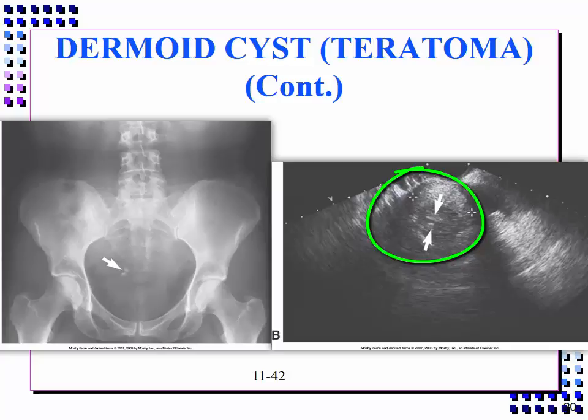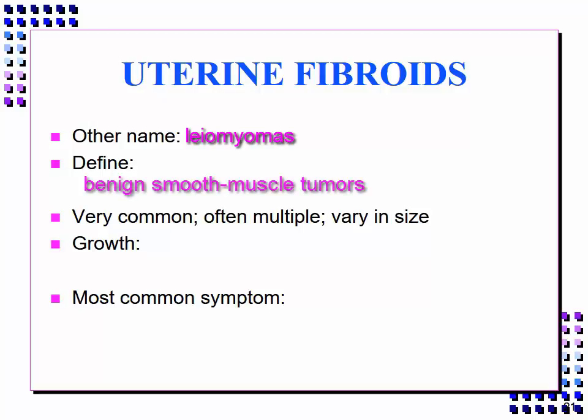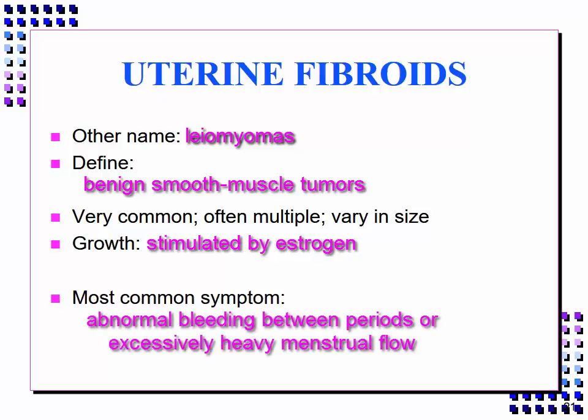Uterine fibroids are also referred to as leiomyomas. They are benign, smooth muscle tumors that are very common. They're also often multiple and vary greatly in size. The growth of these tumors is stimulated by estrogen. They develop only during the reproductive years and tend to shrink after menopause. The most common symptom is abnormal bleeding between periods or excessively heavy menstrual flow.